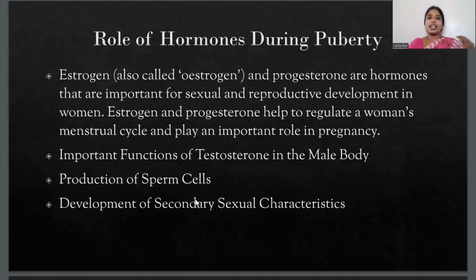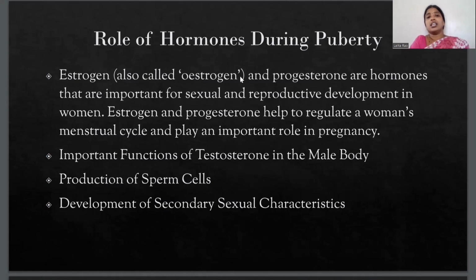Then there are different hormones that, as we have discussed, are produced during puberty. So what are the roles of those hormones? Now estrogen, which you can also call oestrogen, and progesterone are produced only in girls. What is the function of estrogen and progesterone?